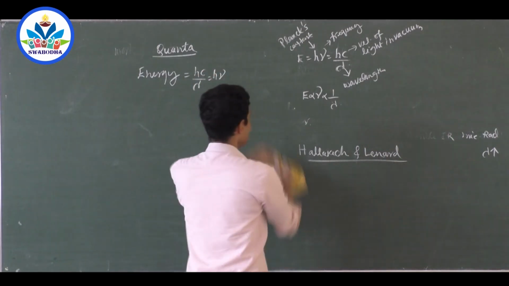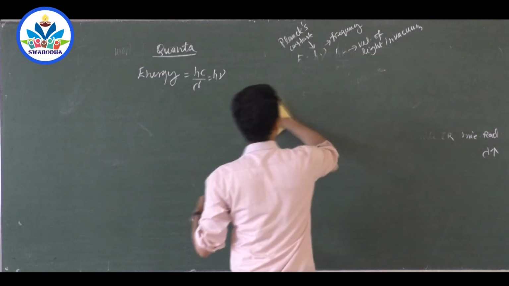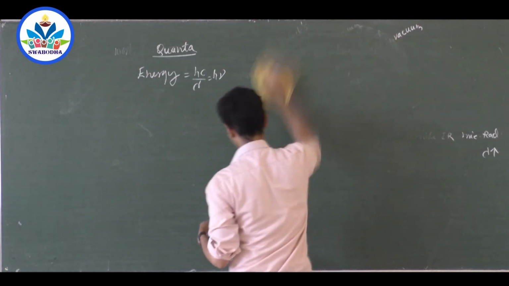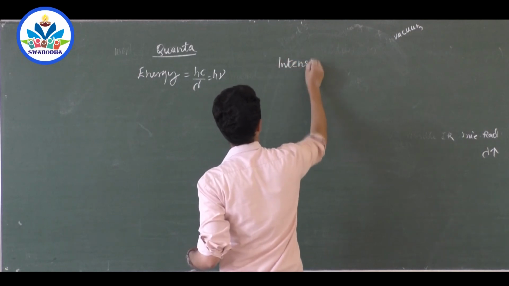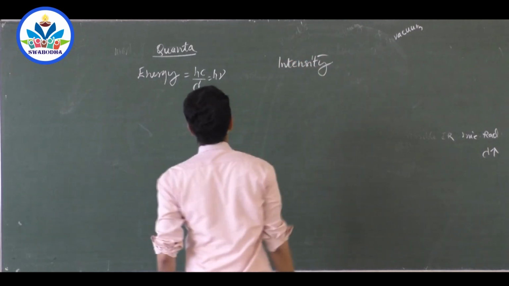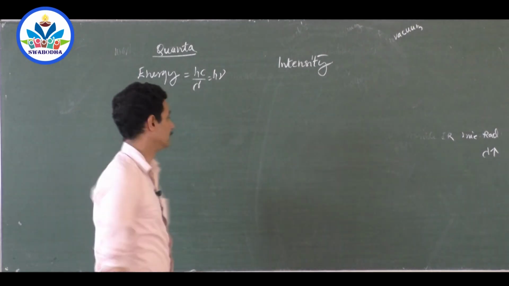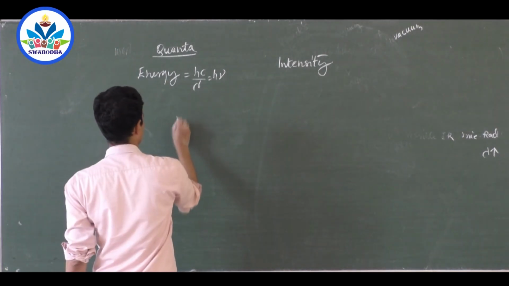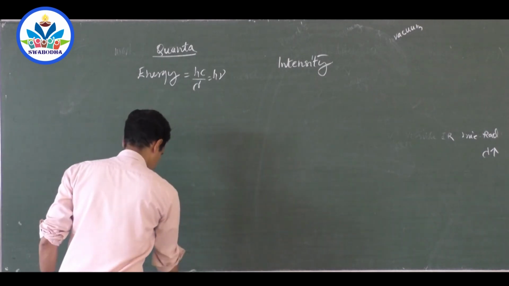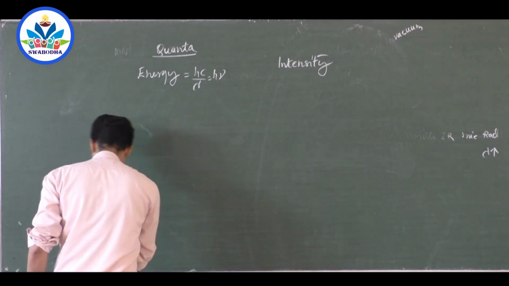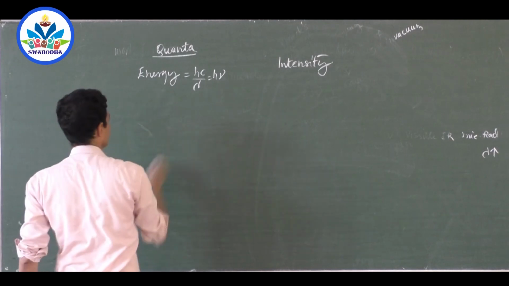What about brightness or intensity of light? You say that some light is very bright. What do you mean by that? Brightness or intensity? Intensity is a different factor. Suppose you have a bulb of one color, say blue color light. Where is blue chalk? Yeah.